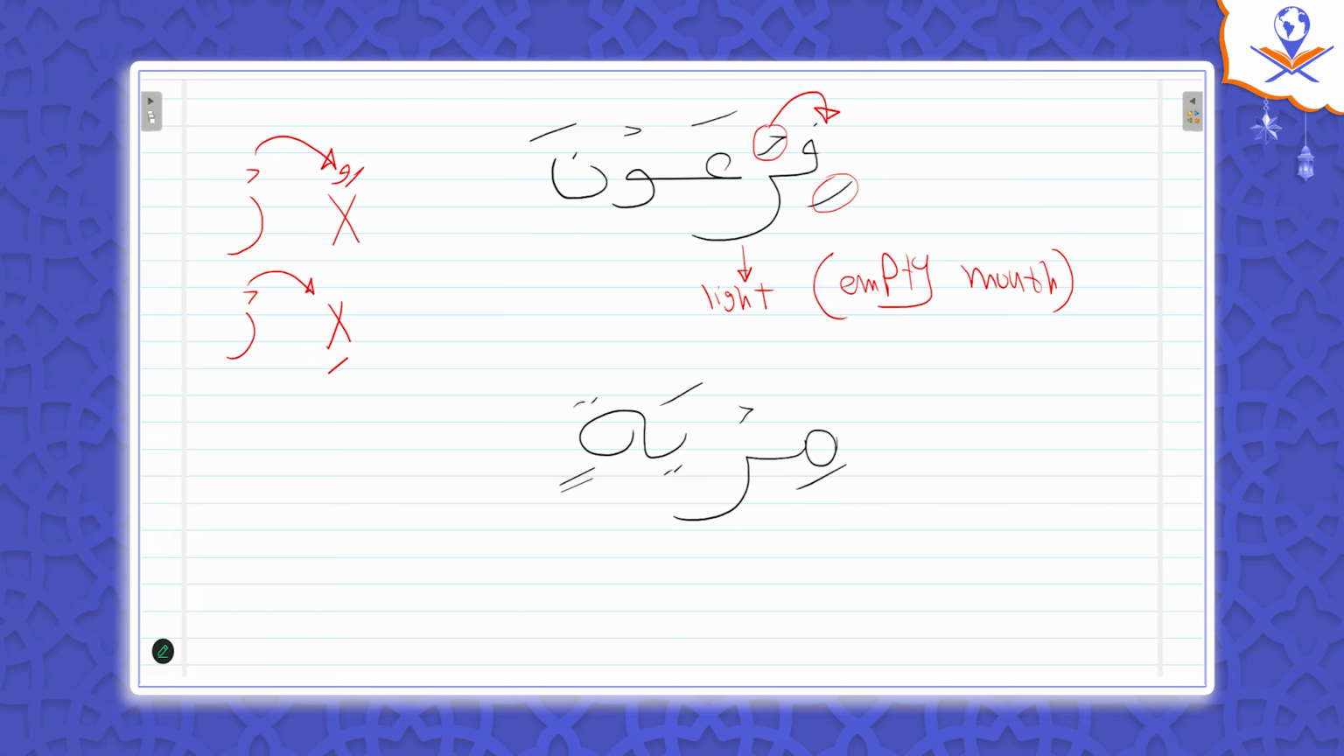So this ra is heavy or light? Light. Yeah, perfect. Why? Because it is sakina and the previous letter has a kasra. So this kasra makes a light effect on the ra, makes it light. So mir, not mir, miryatin.